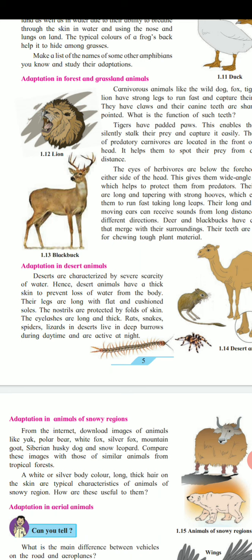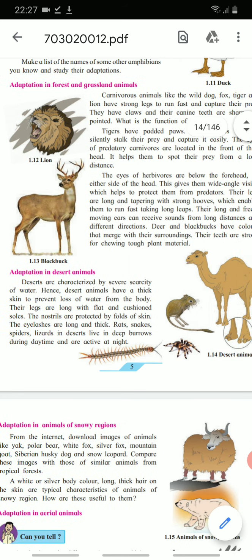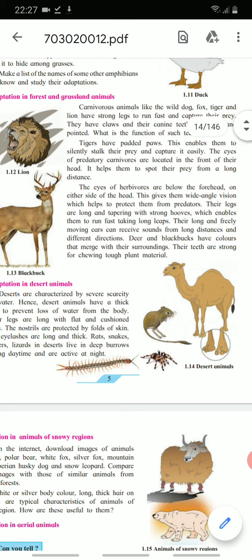If the question asks you to explain the adaptation in desert animals, you have to explain that their legs are long with flat and cushioned soles. The nostrils are protected by folds of skin. The eyelashes are long and thick. Rats, snakes, spiders, lizards in deserts live in deep burrows during daytime and they are active at night. Okay, these are the desert animals. Their legs are shown in this picture.